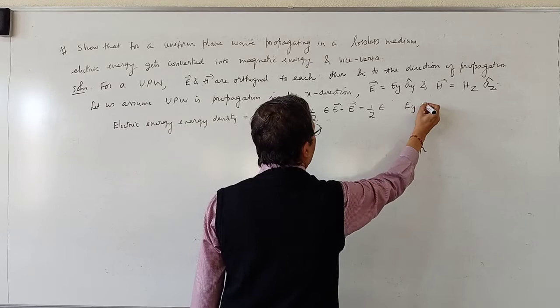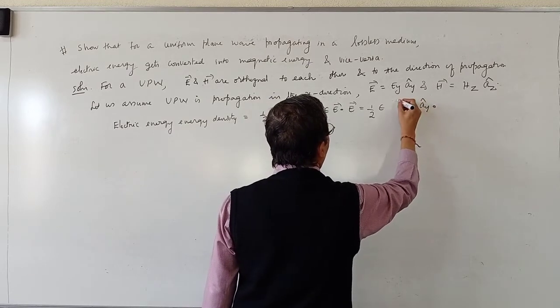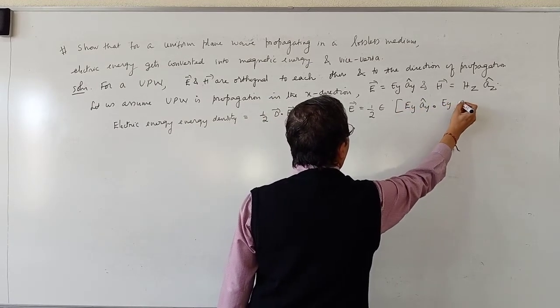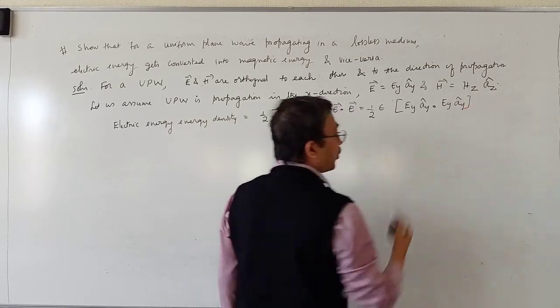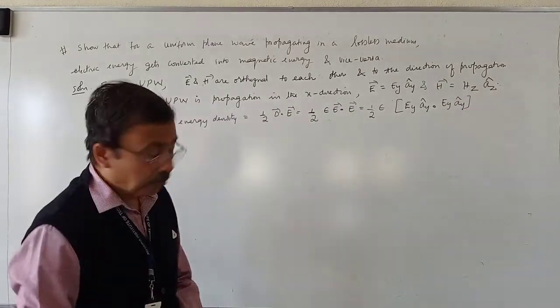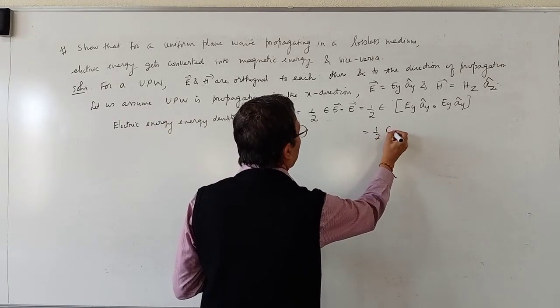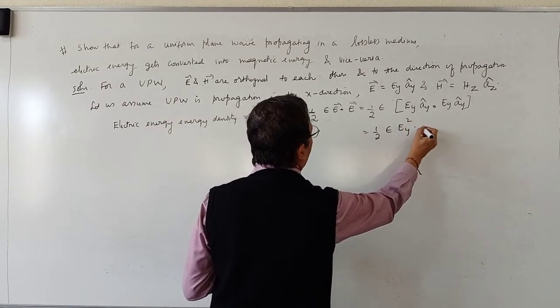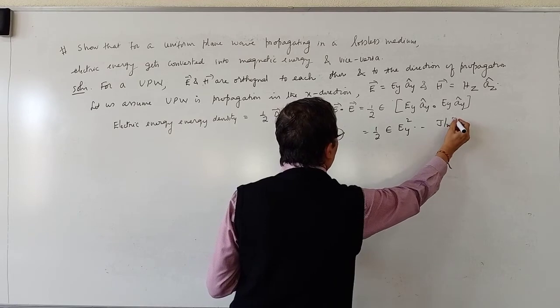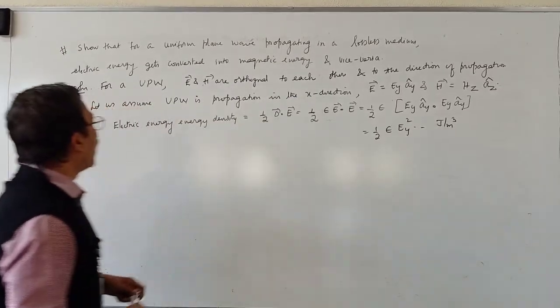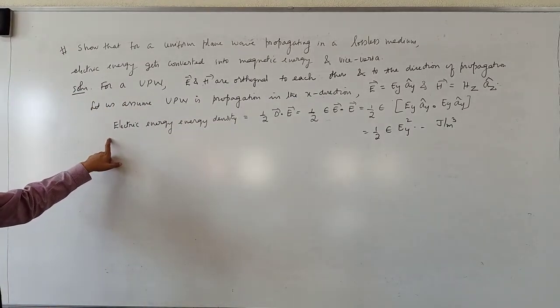Vector E is Ey into Ay cap, and Ay cap dot Ay cap is 1. So this becomes half into epsilon into Ey square, so many joules per meter cube. So I have computed electric energy density.